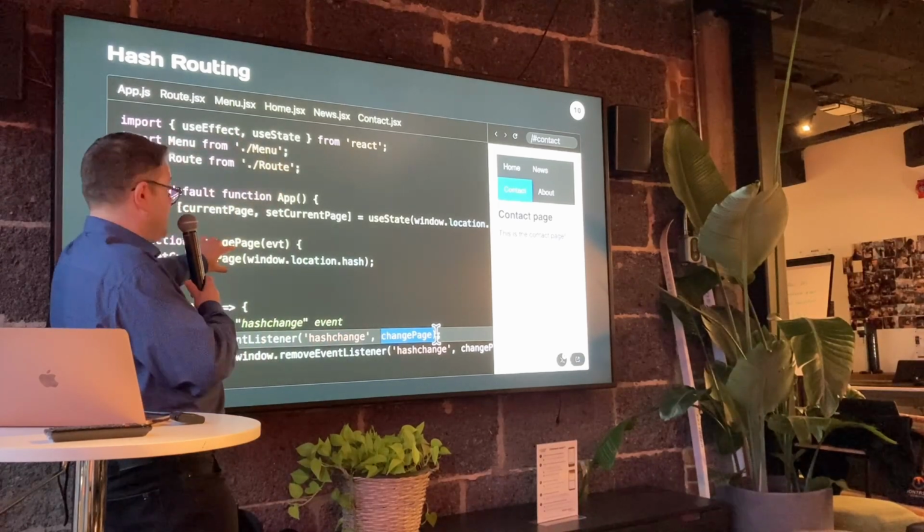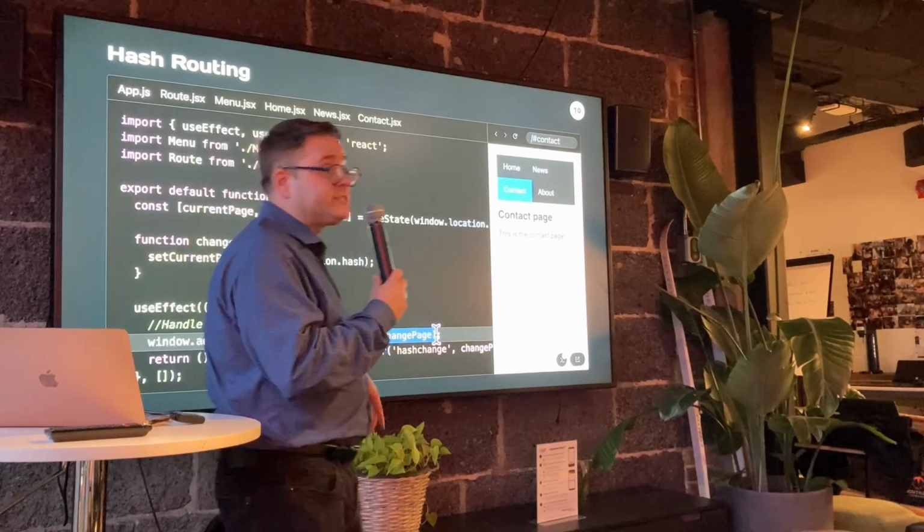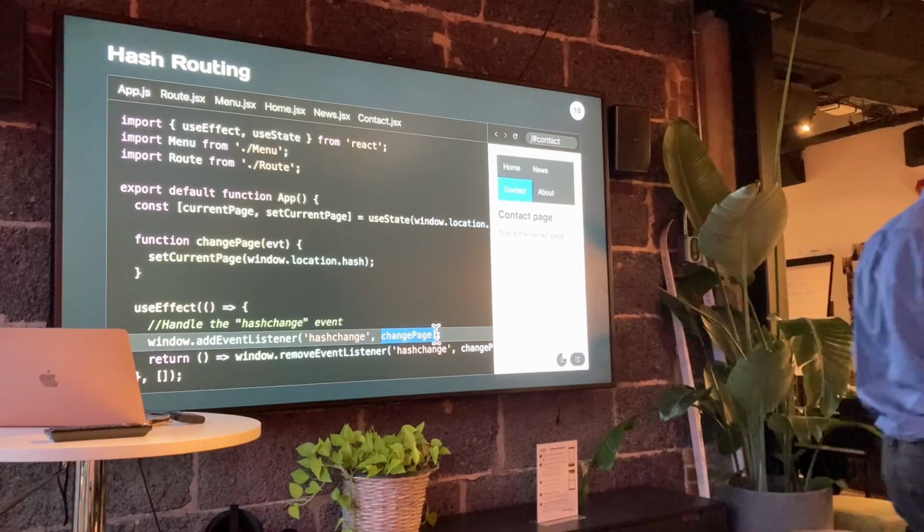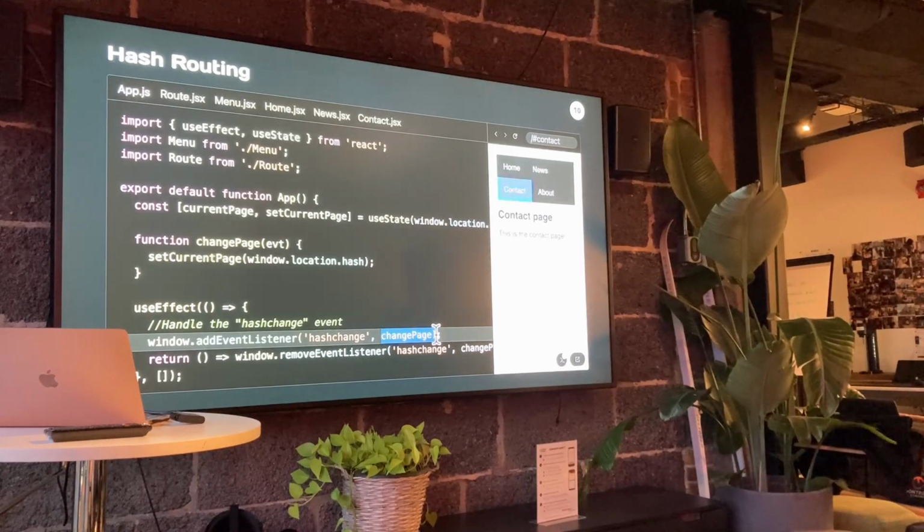And you can see this here is just one line. It's just calling a set state. It's just modifying the state, creating a re-render.